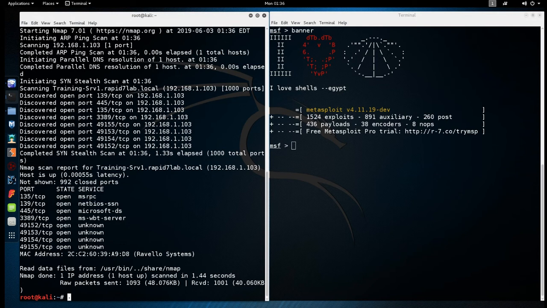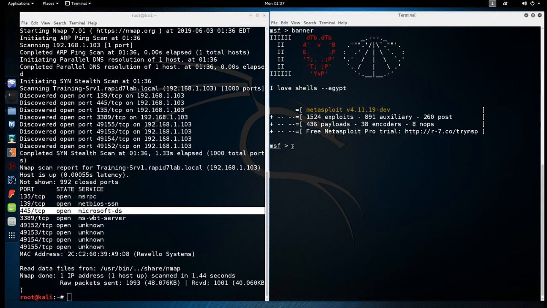So we got an asset, and we got a few things that are looking in our favor, right? We got port 3389, that's fairly synonymous with RDP, and we also have 445, which is fairly synonymous with SMB. So we may be able to remote authenticate to this device actually. This is looking really good for us. We're going to try and use the SMB login module and see if we can maybe brute force a credential or password. And if we can get that, there's a real good chance that we're going to be able to RDP into this box.